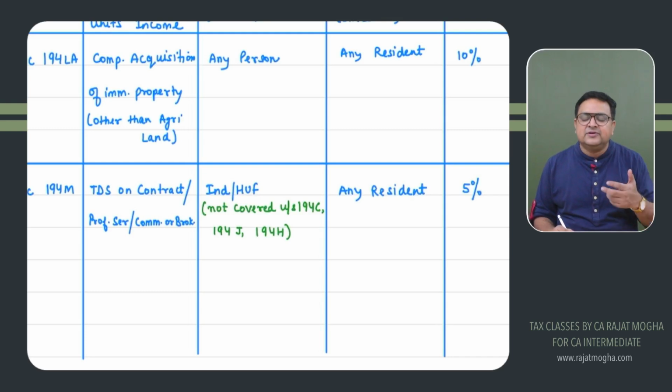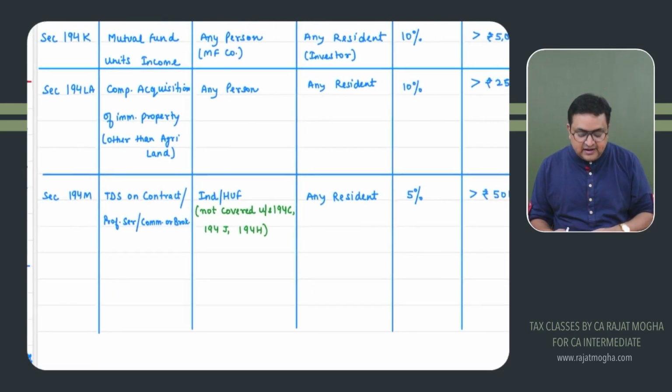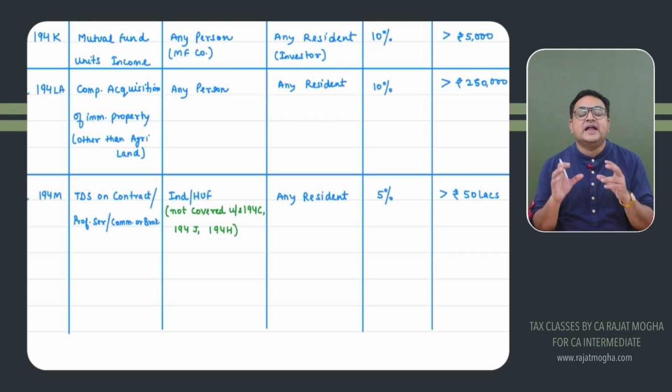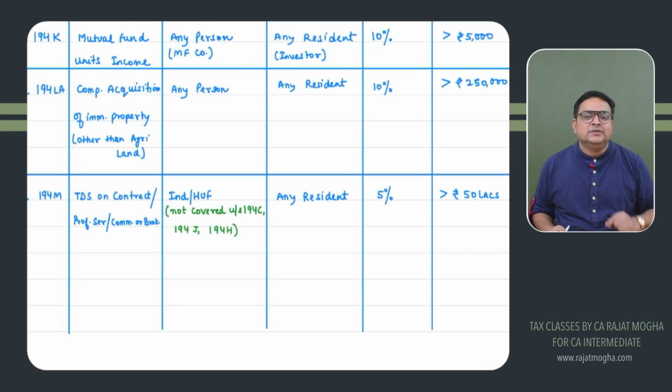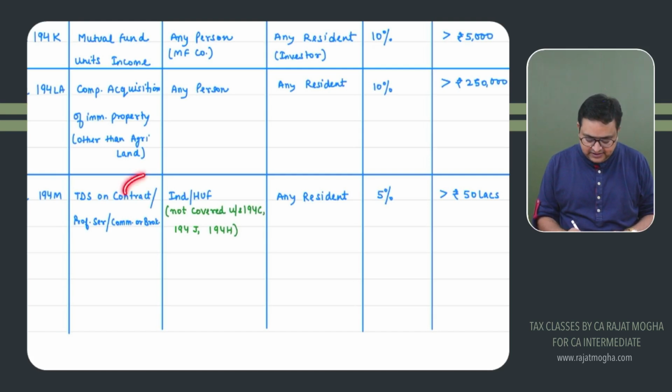If an individual or HUF has given a contract, it could be a personal contract also, because 194C was covering only business related contracts. So if it is a personal contract and it is of a substantial, high value, the income tax department would like to see this transaction. That is the reason they have inserted the provision of TDS over here. So 194M says, if you are paying a contractor, or paying for professional services, or paying commission or brokerage, the TDS rate would be 5%.